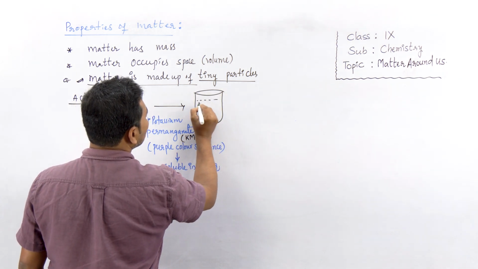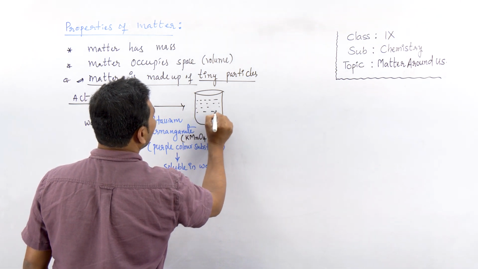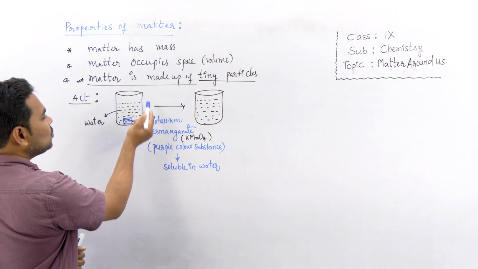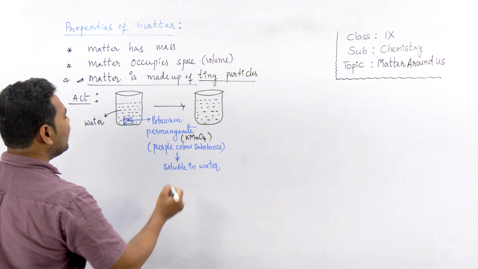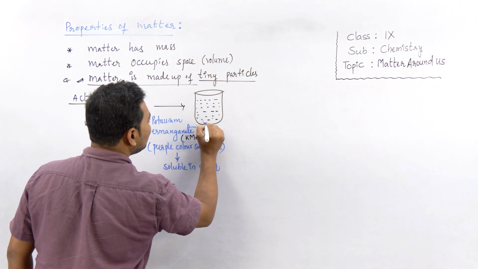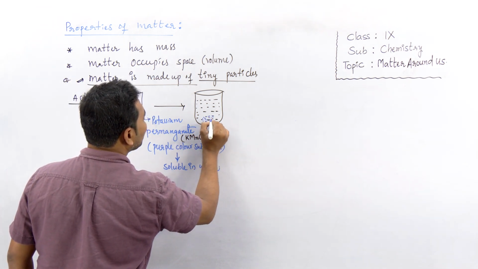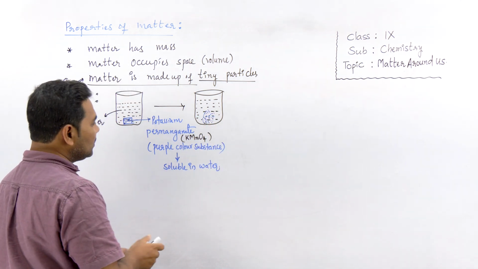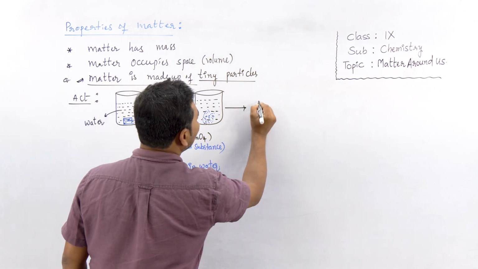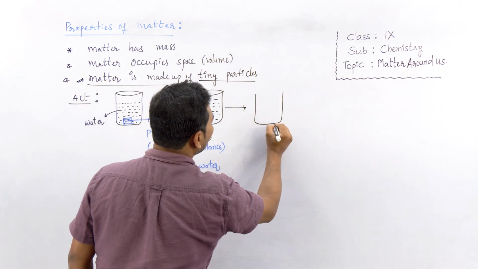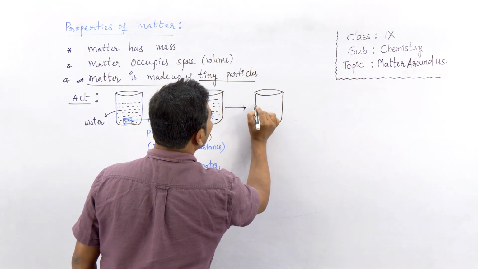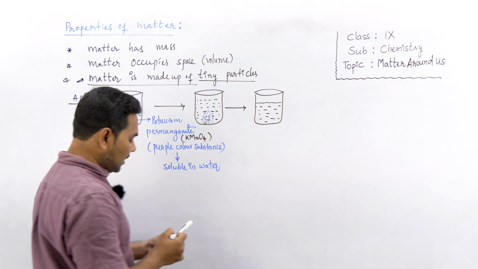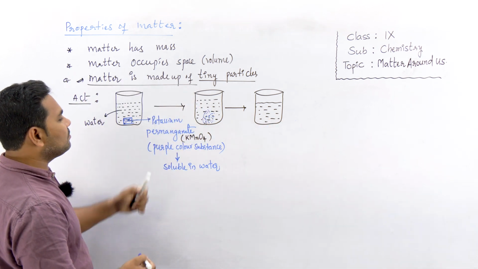This is all the water that we have taken. Soon after adding the salt into the beaker, it starts dissolving. You see here, this is the substance that we have added, potassium permanganate, and it starts dissolving in the water. Within a few seconds, the color completely spreads throughout the level of the water, the total water that we have taken.